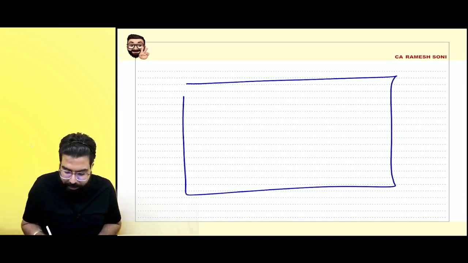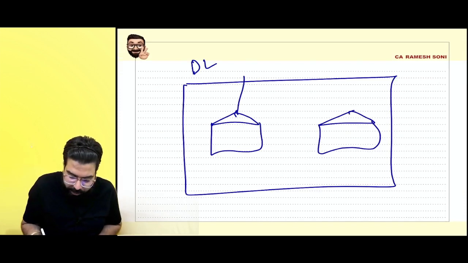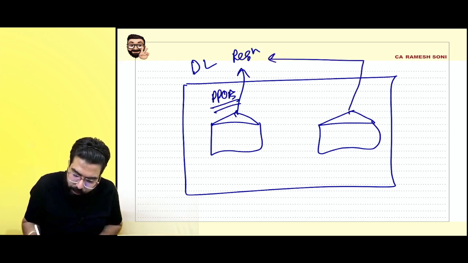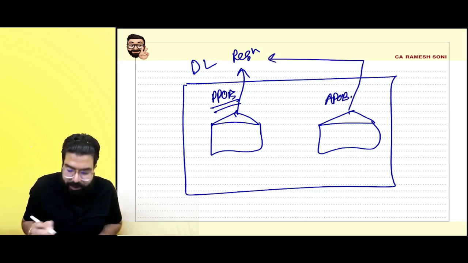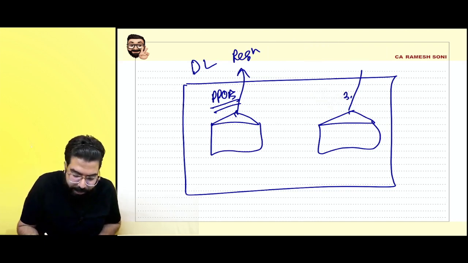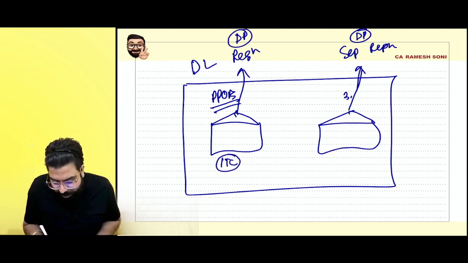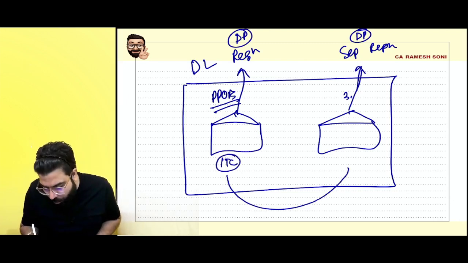Sir, supposing in the state of Delhi, I have one business over here and one more unit over here. This is under one registration, the principal place of business. What I have done is, I have shown this place as my additional place of business. But later I thought, let me take a separate registration. I took a separate registration for this. Now, when you take a separate registration, both of them become distinct persons. Sir, what about the ITC which was there here? Should I not transfer some amount of ITC over here?